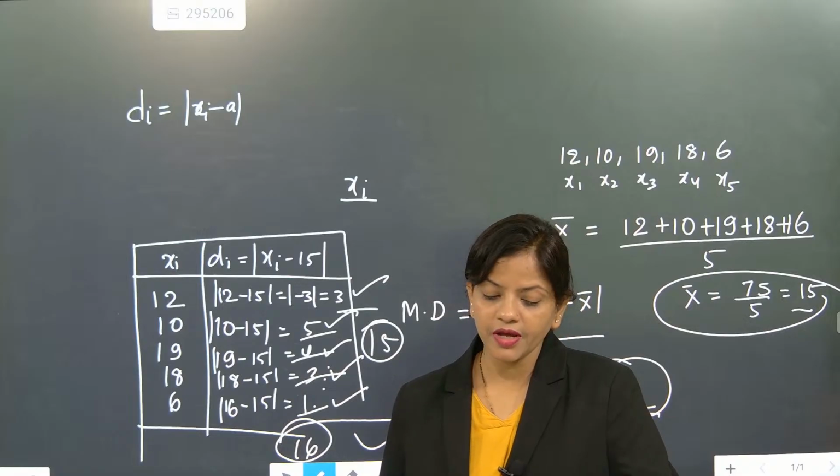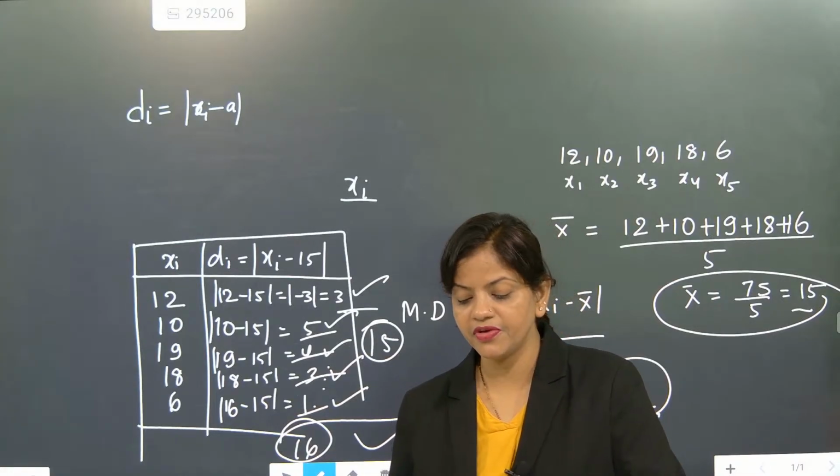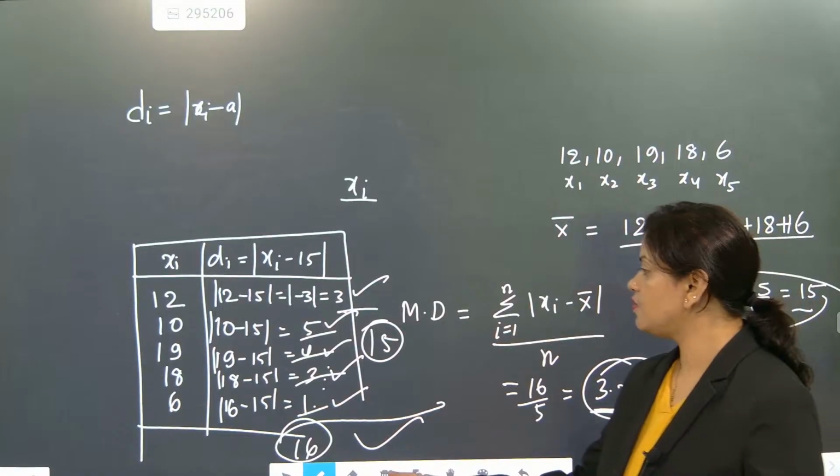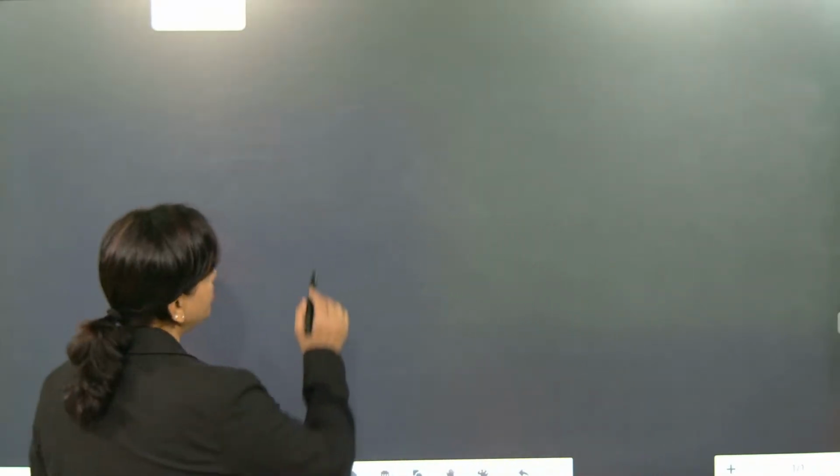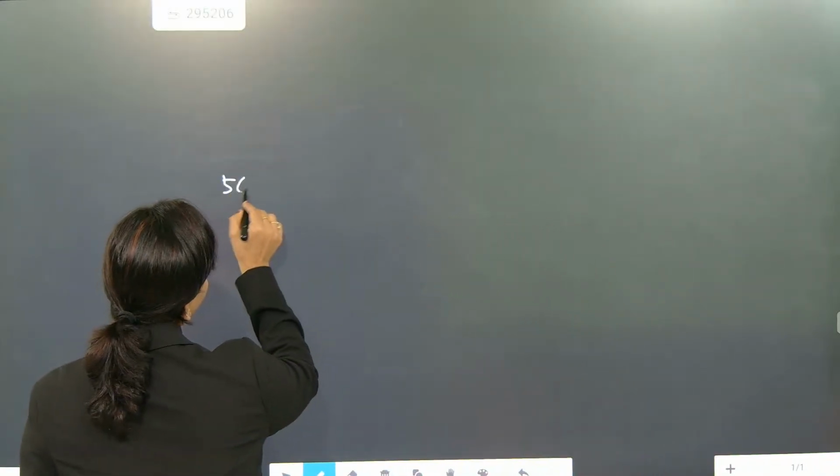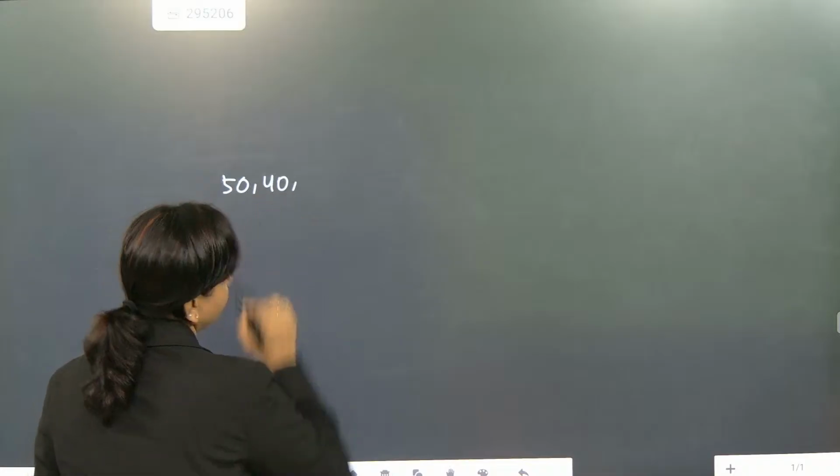Shall we do one more time? Shall we try to understand deviation one more time? Try to understand. So now look here. We will again do one question to find the mean deviation. One question we are going to solve. Question is, just note down. You have to find the mean deviation of the numbers 50, 40,